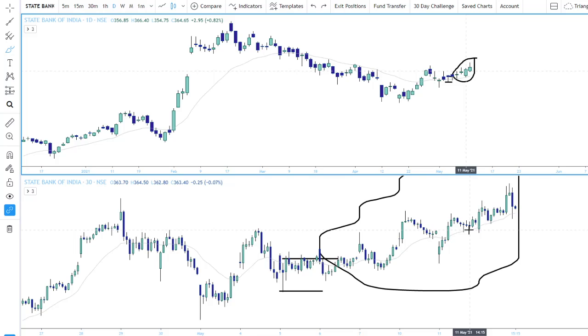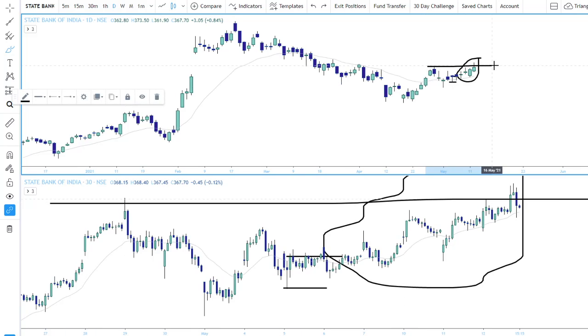A stock can go against the sector it belongs to only up to a certain point. That's what I think. It's like swimming against the stream. You cannot swim for long against the stream. With the stream you can swim for a long time, but against the stream it's really tough. And it faces resistance here, right? So that's the reason I wanted to close the position.